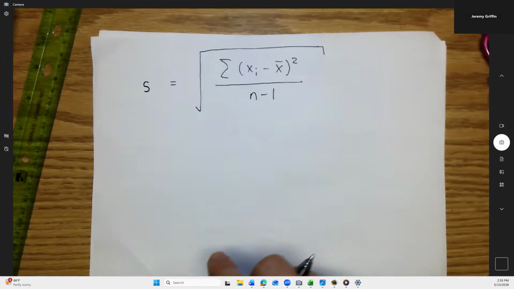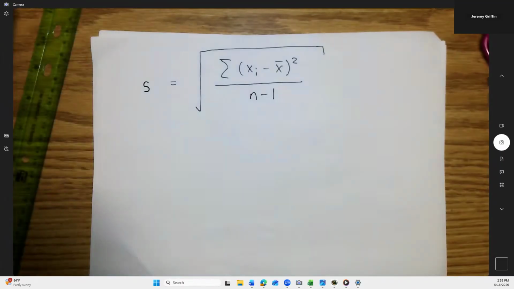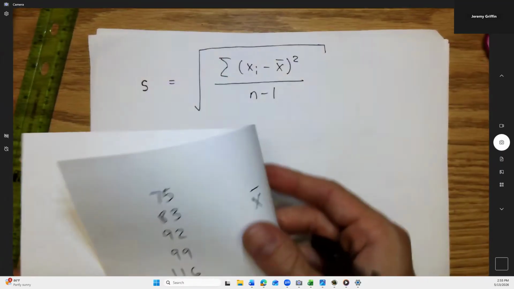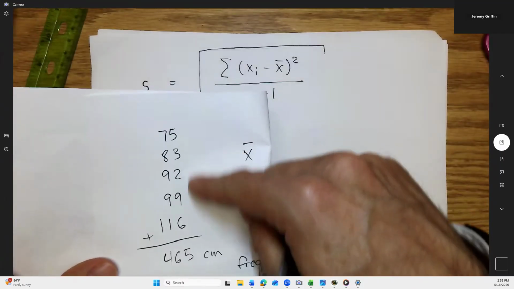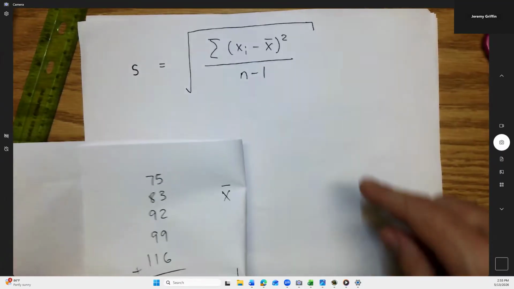So let's do this with these 5 dogs. I have a particular paper. You guys have different numbers than I do, but here are my 5 dogs. All right, you guys ready to do this with your 5 dogs?